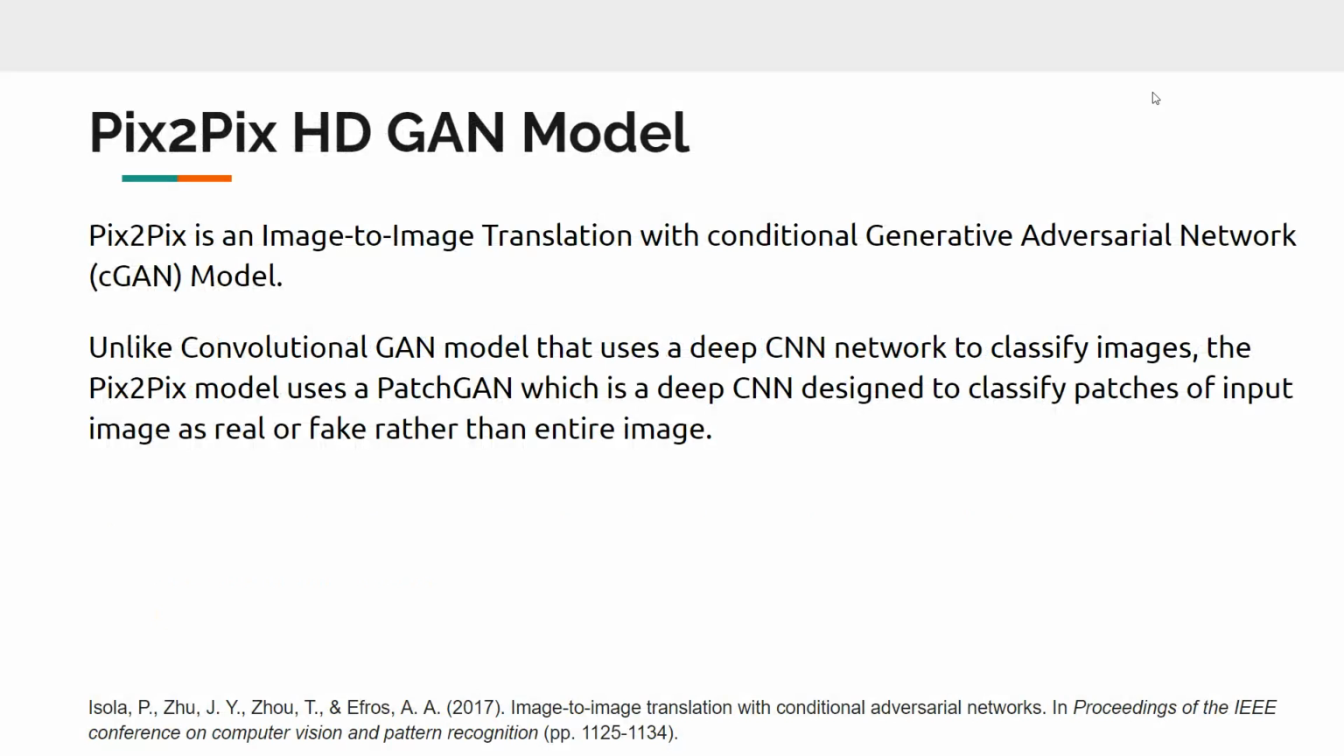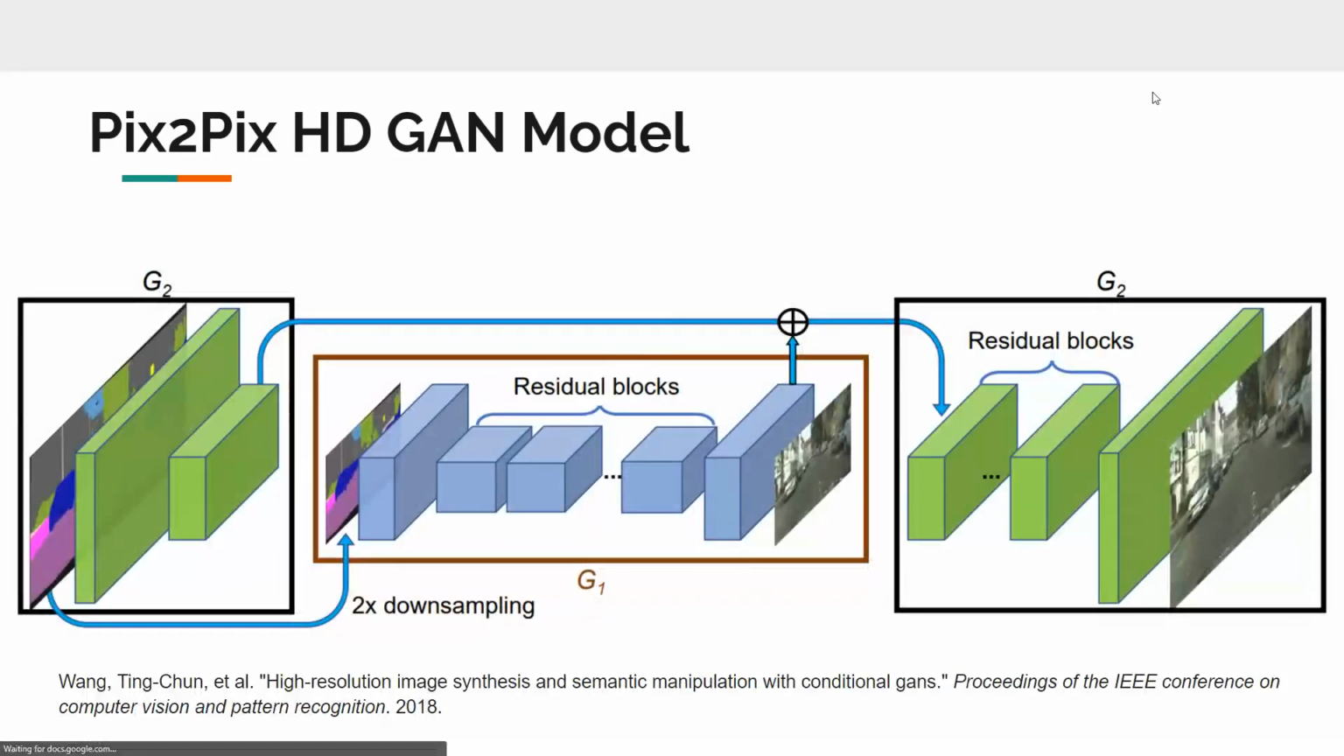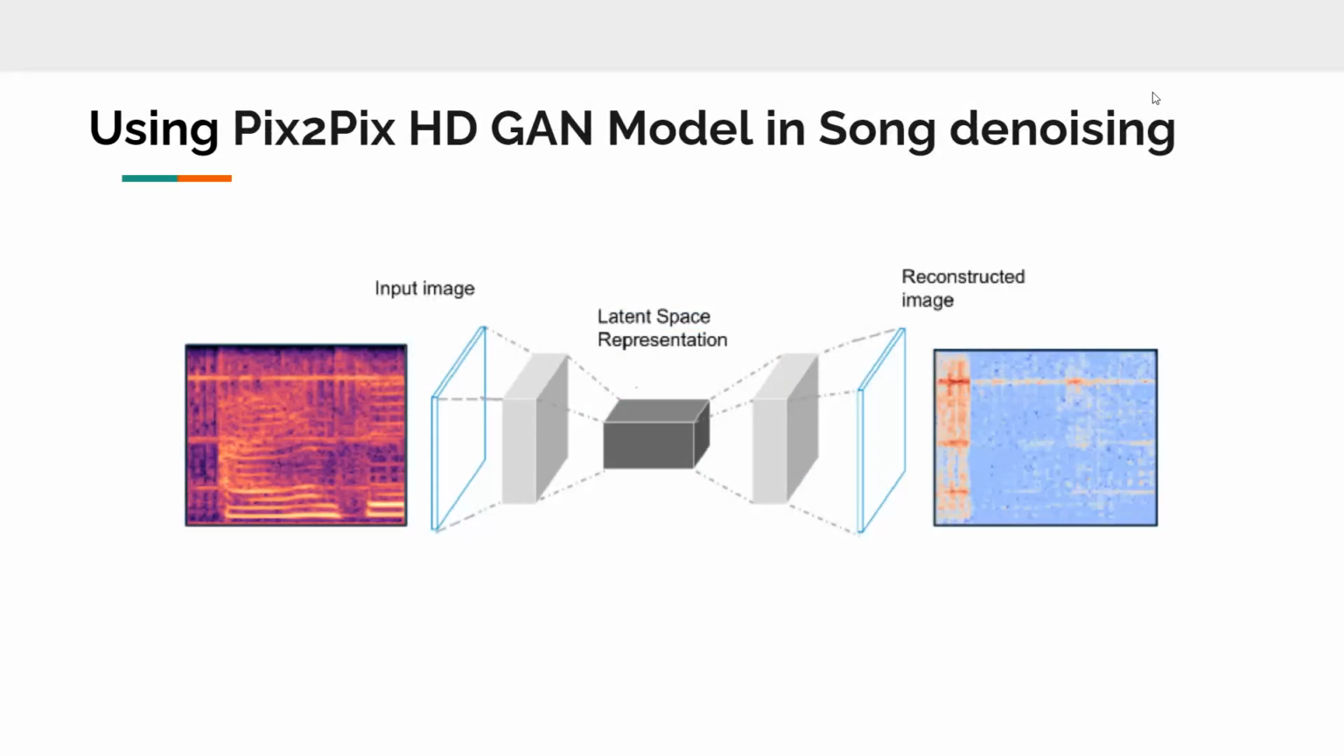And the pix2pix HDGAN model. We use the pix2pix GAN model for denoising the songs. That is because usually for song denoising or speech denoising in deep learning, they use convolutional neural networks called U-Nets, which take an input image, which is a noisy song, and reconstruct a clean song without noise.